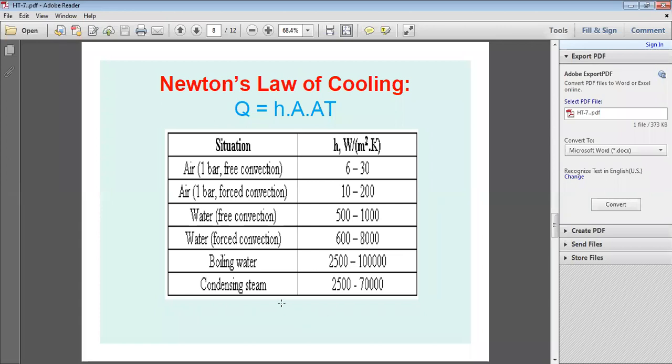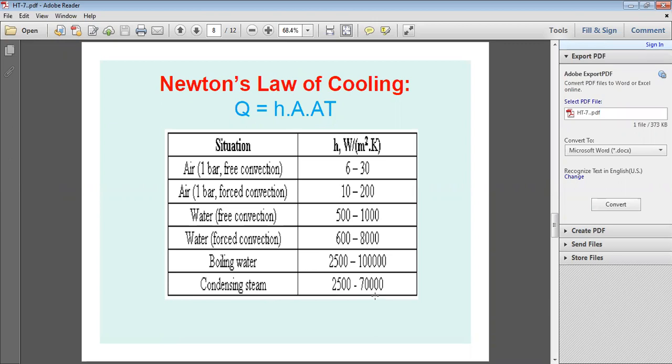And with boiling water you can produce steam. For that, the convective transfer coefficient values are 2500 to 1 lakh watt per meter square Kelvin. And if you condense the steam, condensation also has high values, but when compared with boiling, condensation is to some extent less. For condensing steam, the convective transfer coefficient values are from 2,500 to 70,000.